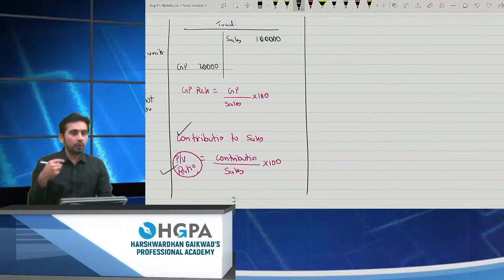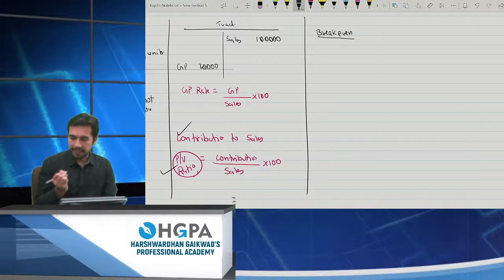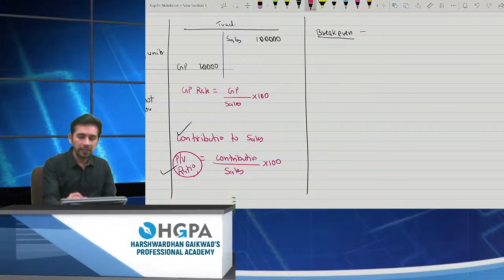What is the next point which you have learned in your marginal costing? Is the break even part. Yes. Can anyone tell me what you mean by break even? Okay. So break even condition is neither profit nor loss.